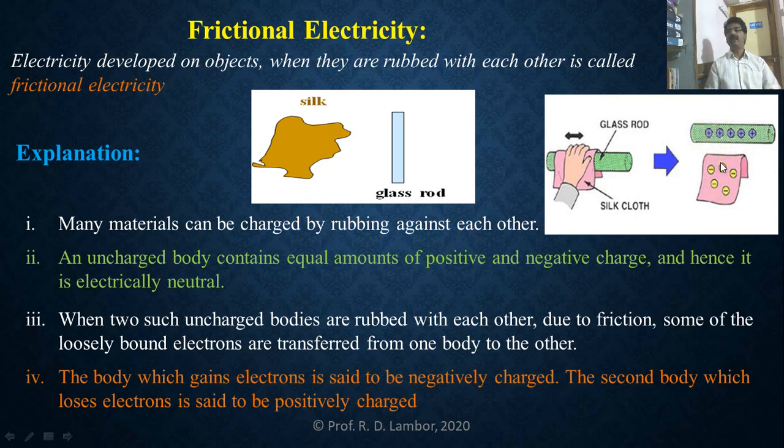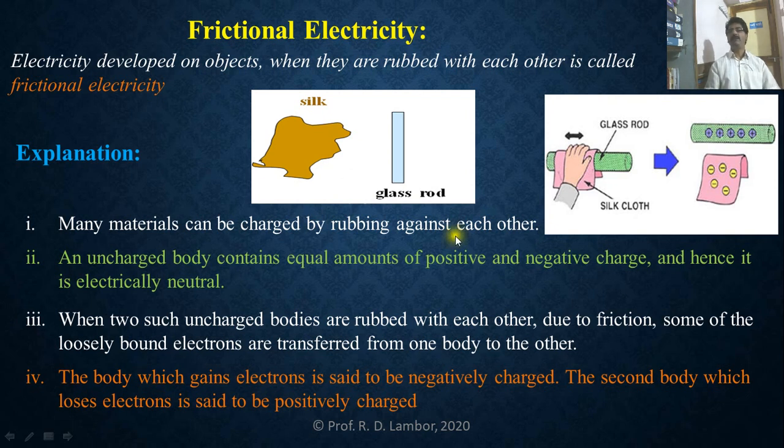And this electricity developed on both silk cloth and glass rod, when they are rubbed against each other, is called frictional electricity. So in this way, frictional electricity is the electricity developed on objects when they are rubbed against each other. And during that rubbing, due to friction between them, some loosely bound electrons on this glass rod are transferred to the silk cloth. And that's why both acquire the property of attracting light objects. That means both are electrified or both are charged.